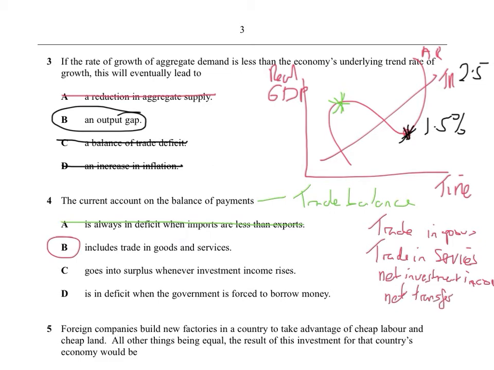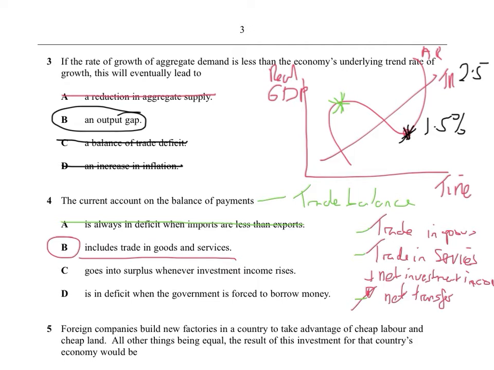Now, you don't really need to know that until next year, but I might as well just say it now. But it does include trading goods and services, and that's the answer. It's B. Right. C goes into surplus when investment income rises. Now, here we look. This is the investment income they're talking about, and it's saying if that rose, is it going to go into surplus? Well, the thing is, just because that's going up, that could be plus, but all the other ones might be minus, which means actually it could still go into a deficit, even if that one was a positive.